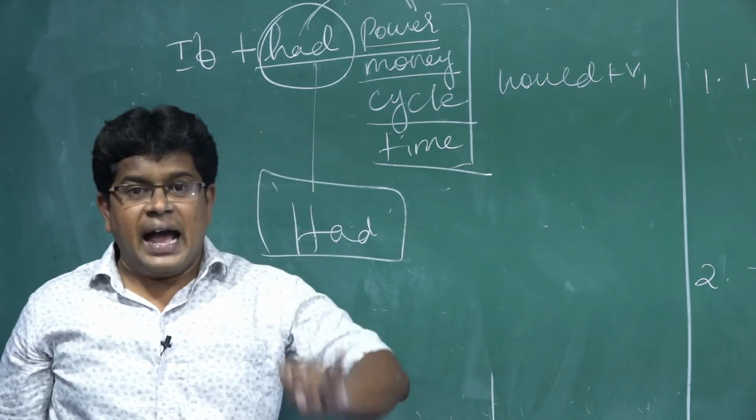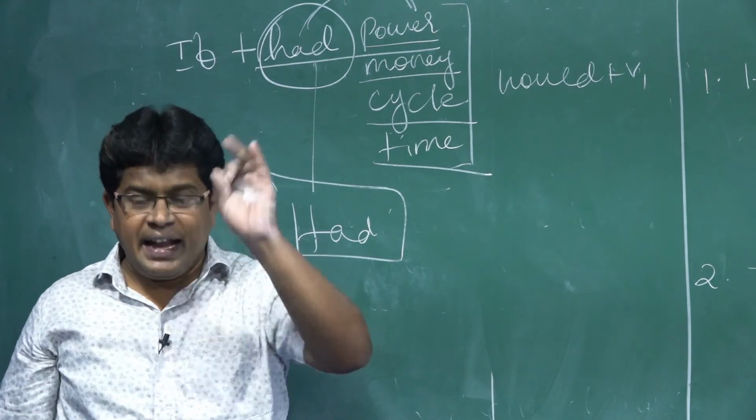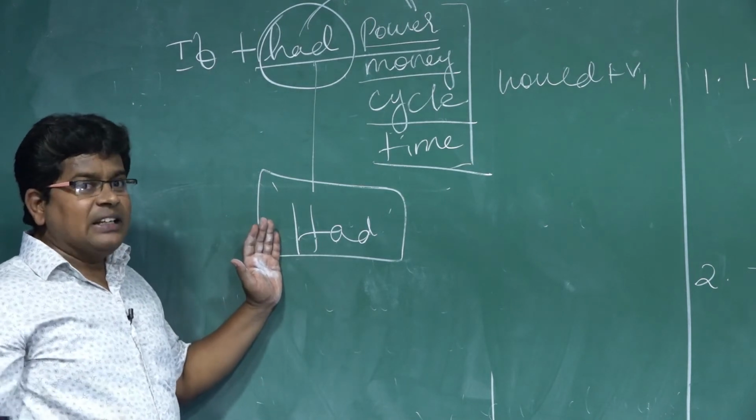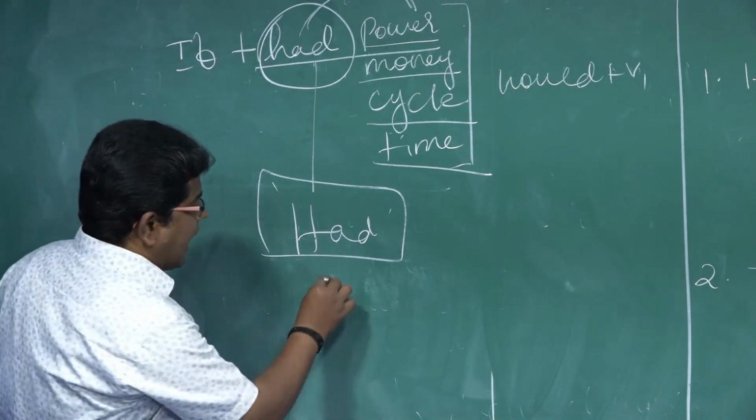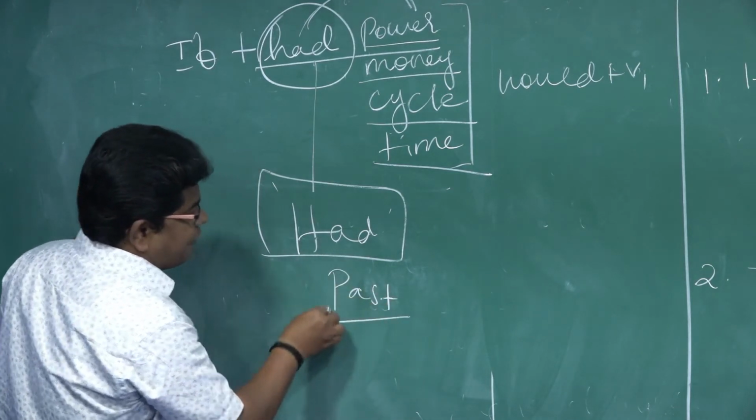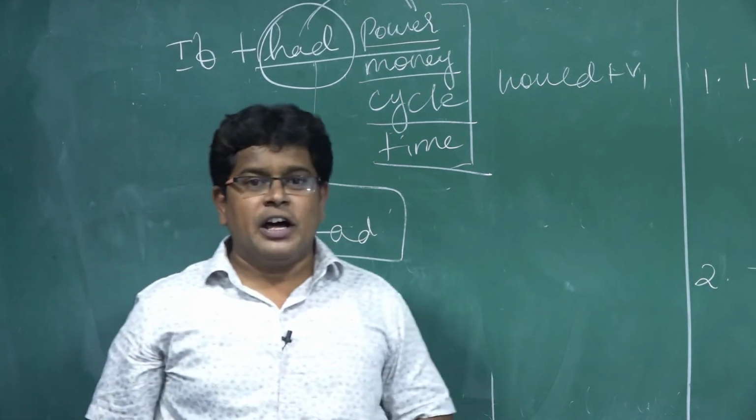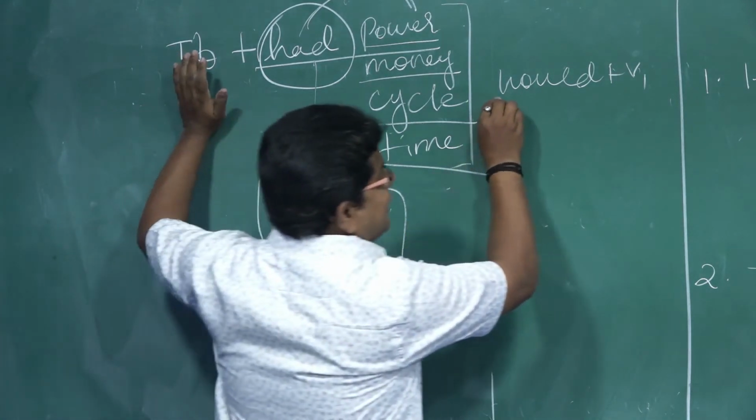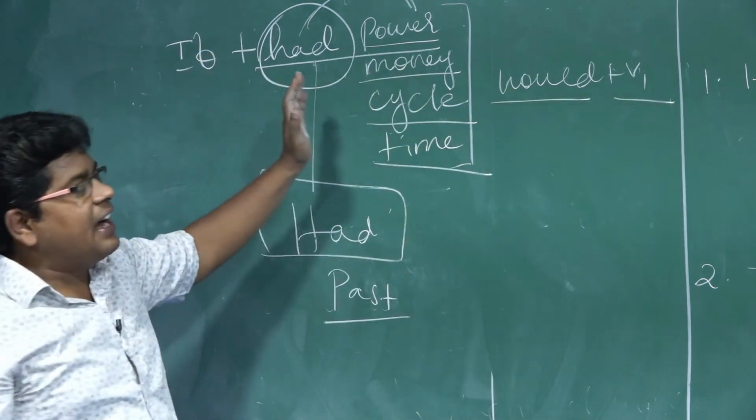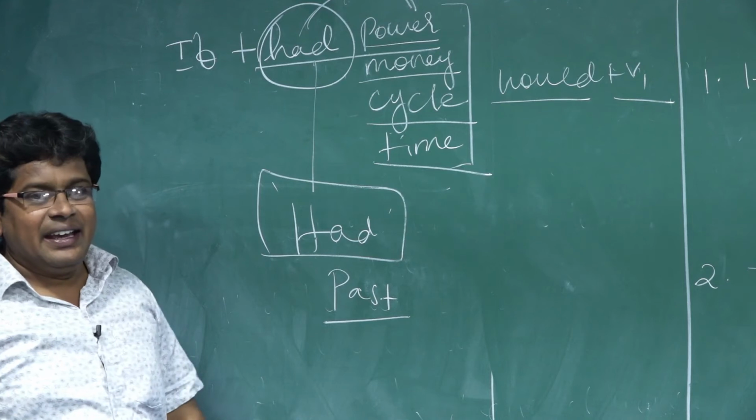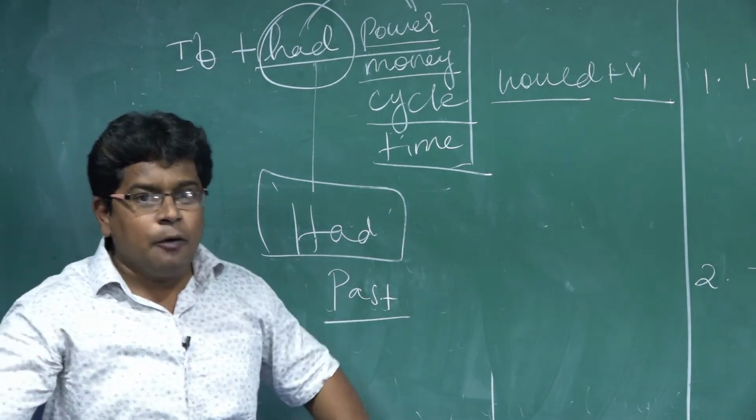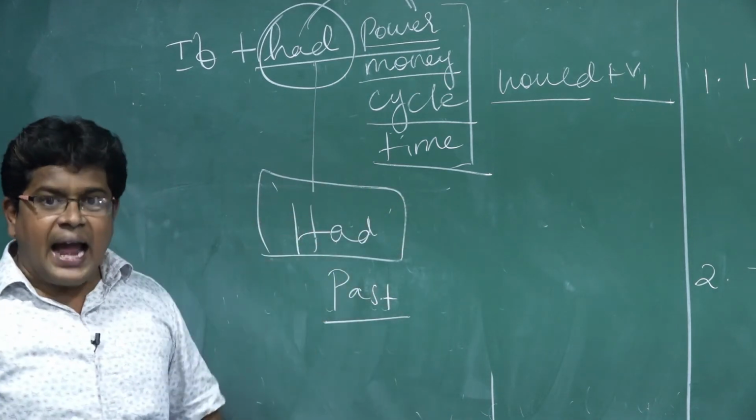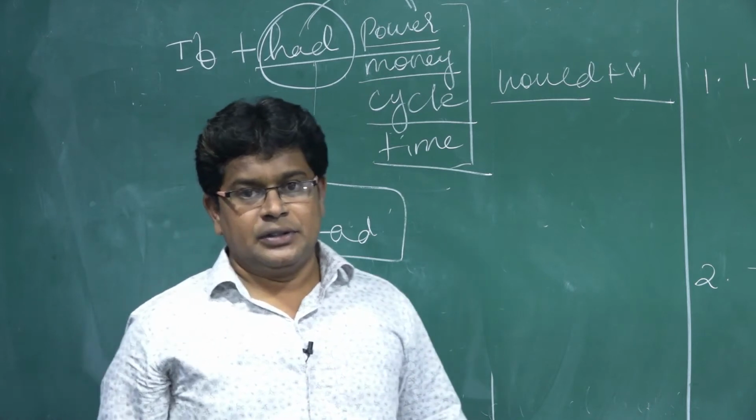Already told, has, had. Have, had. V3 is had. Had acts as a main verb. What is the past tense of has? Had. So had is past tense. If had is past tense, according to our rule, if plus past, would plus V1. So you have to write only would plus V1. If I had power, I would eradicate the poverty. If I had money, I would give you. If I had cycle, I would give you. If I had time, I would spend.